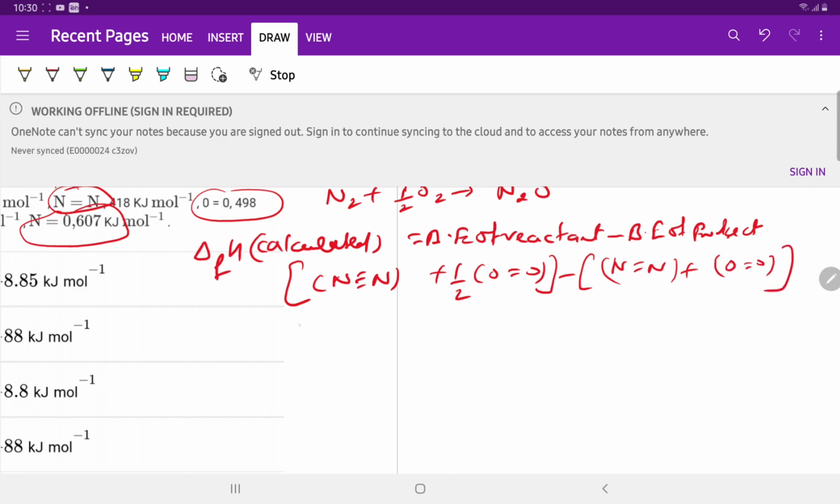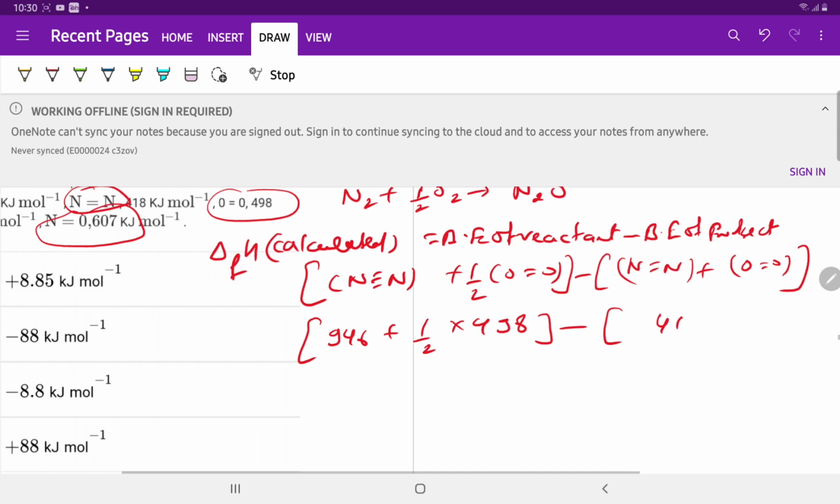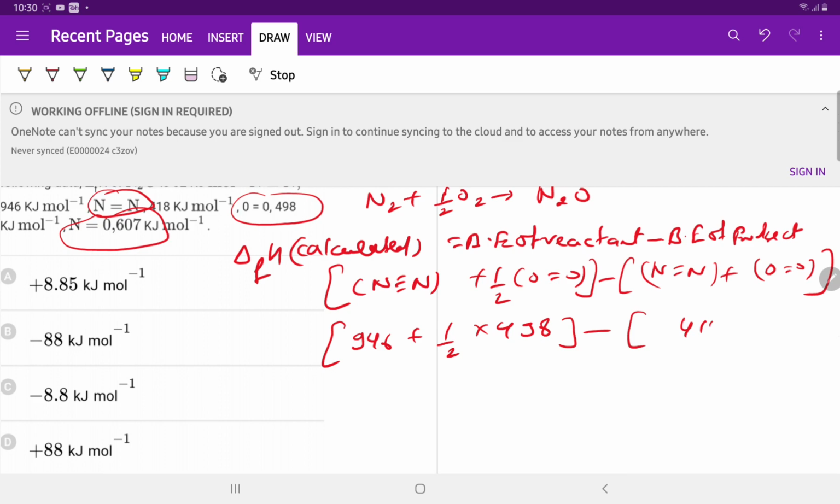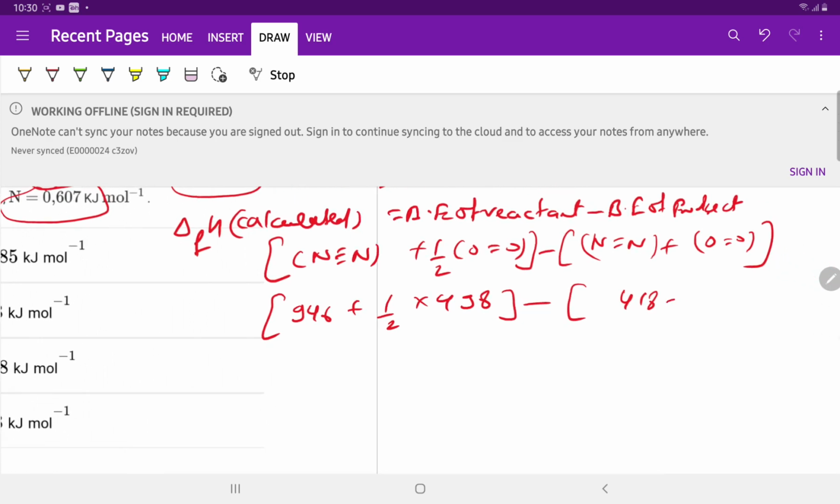We will put in the data: 946 plus half into 498, minus 418 for N double bond N, minus 607, which is equal to 170.